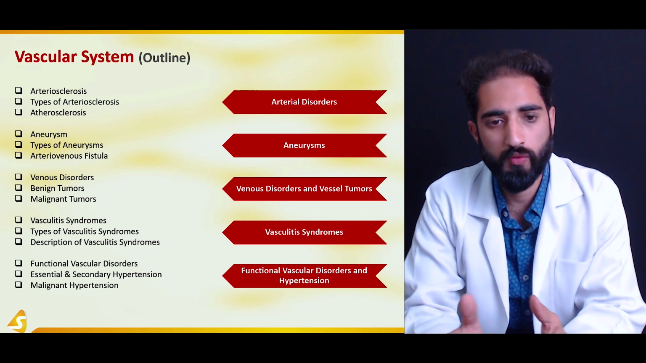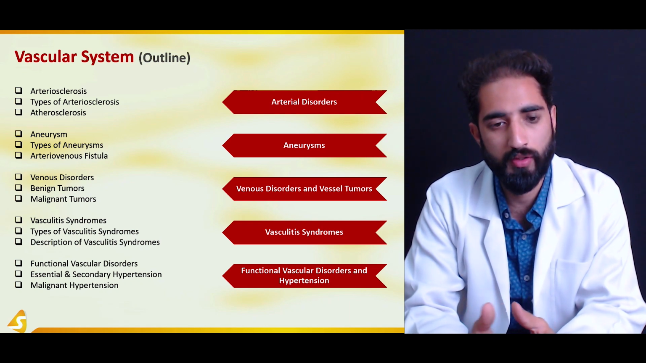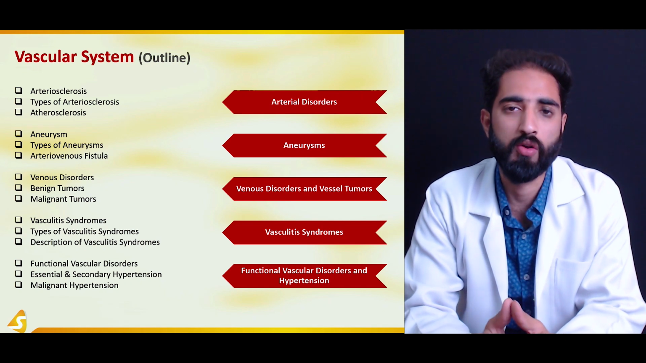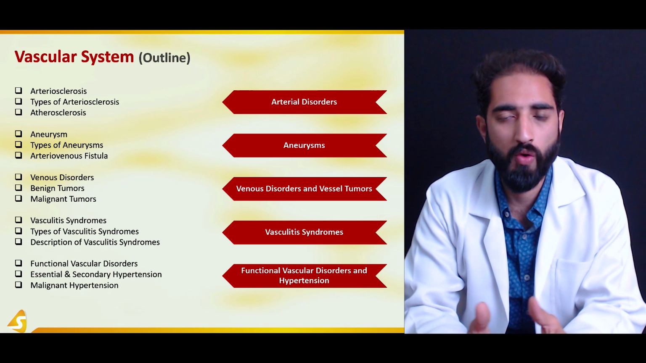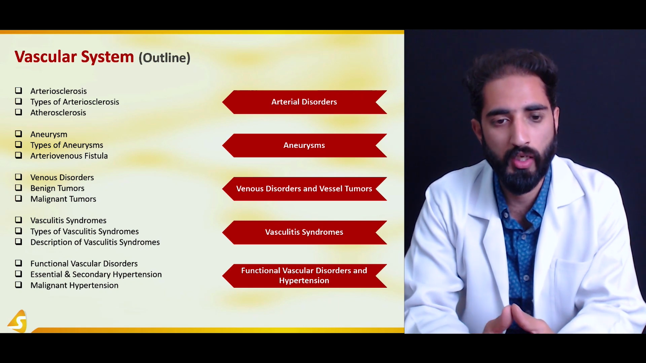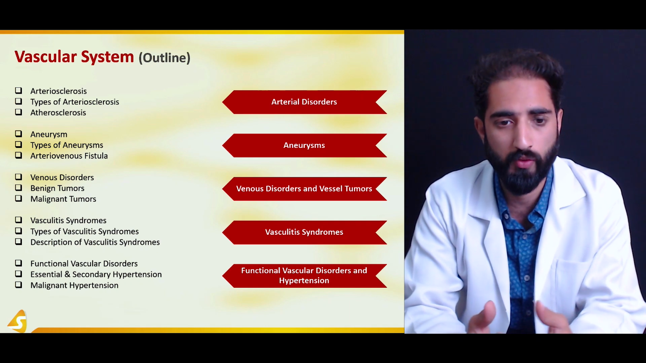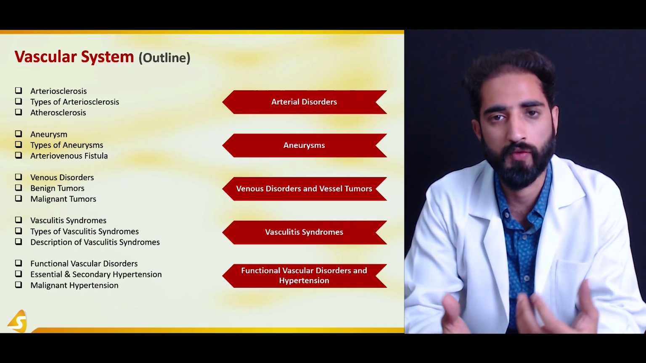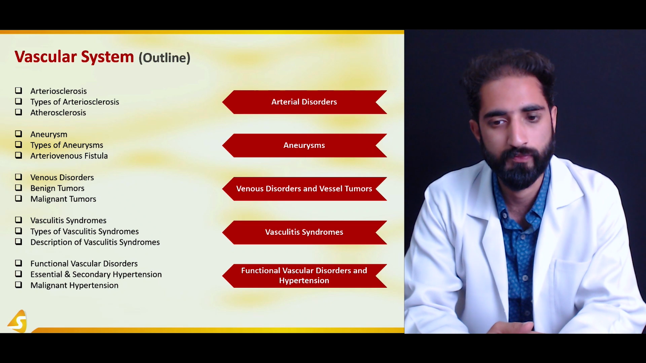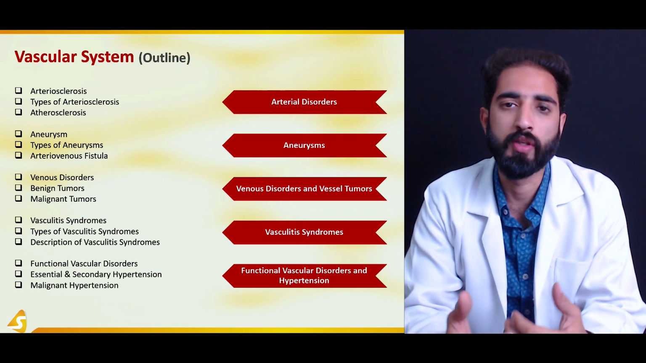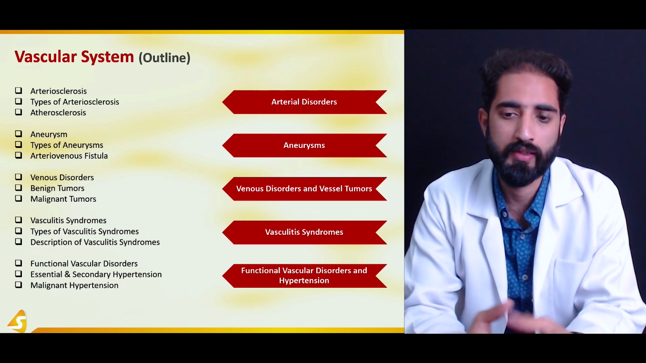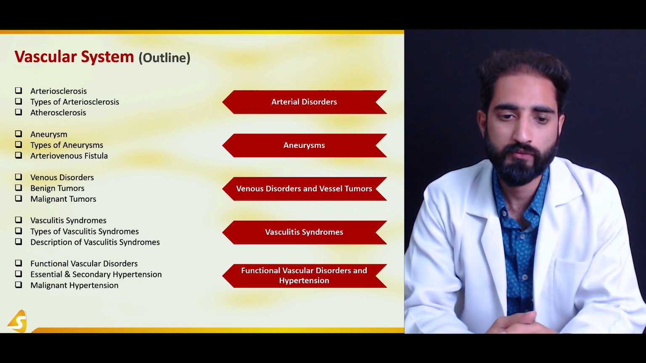In arterial disorders, we're going to talk about the arteriosclerosis, types of arteriosclerosis, and atherosclerosis as well. Moving on, we're going to talk about the aneurysms, in which we're going to talk about what aneurysms are, what are the different types of aneurysms, and what is arteriovenous fistula or aneurysm. Next, we're going to talk about the venous disorders as well as vessel tumors.